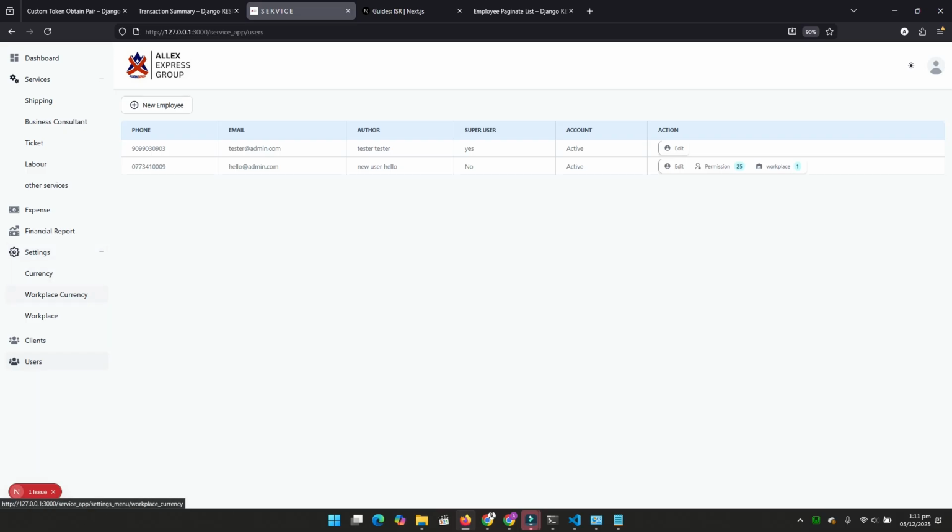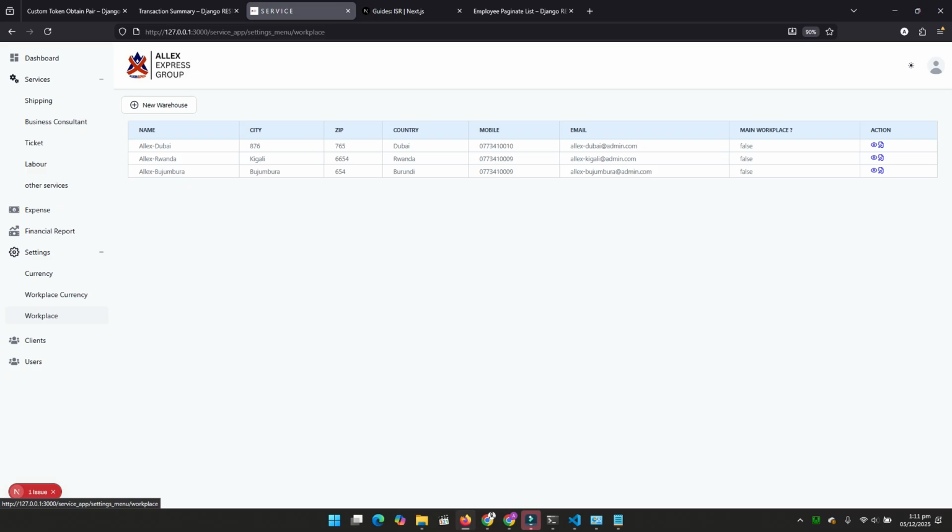So basically, for starting, we have settings, which is very important. Normally, settings is like the configuration of the system. Inside Alexa group, we have multiple locations where we operate and provide our services.